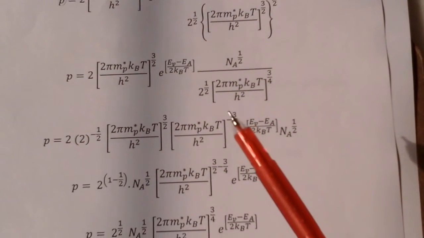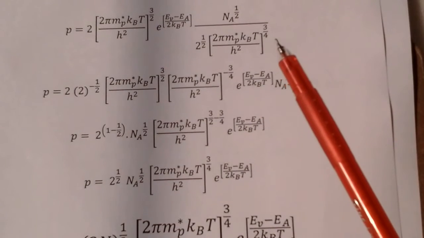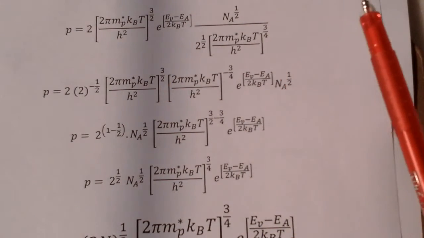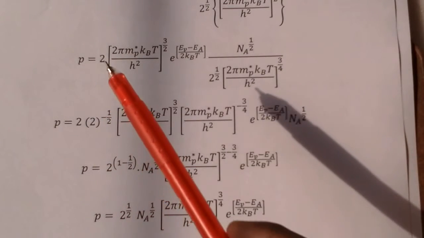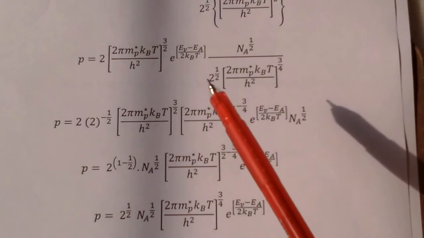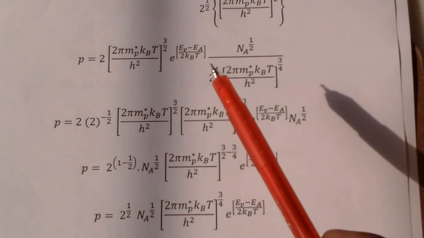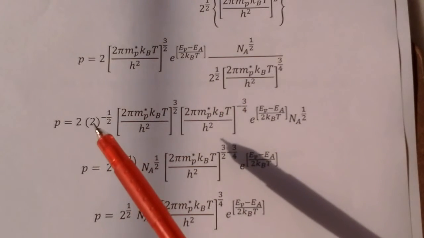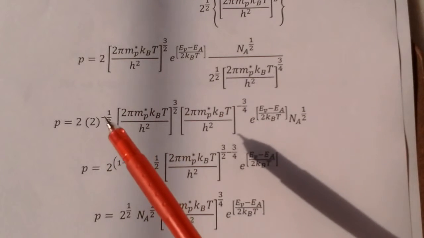Next, from this what I am doing is, from this I am writing P, and this 2 power 1 by 2 I am writing here. This numerator value, this denominator value I am bringing as a numerator, then power 1 by 2 is going to become minus 1 by 2 here.